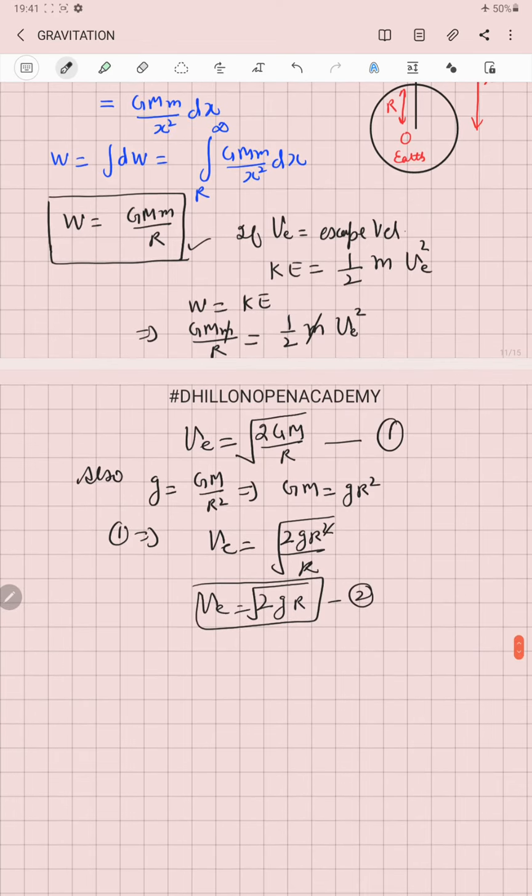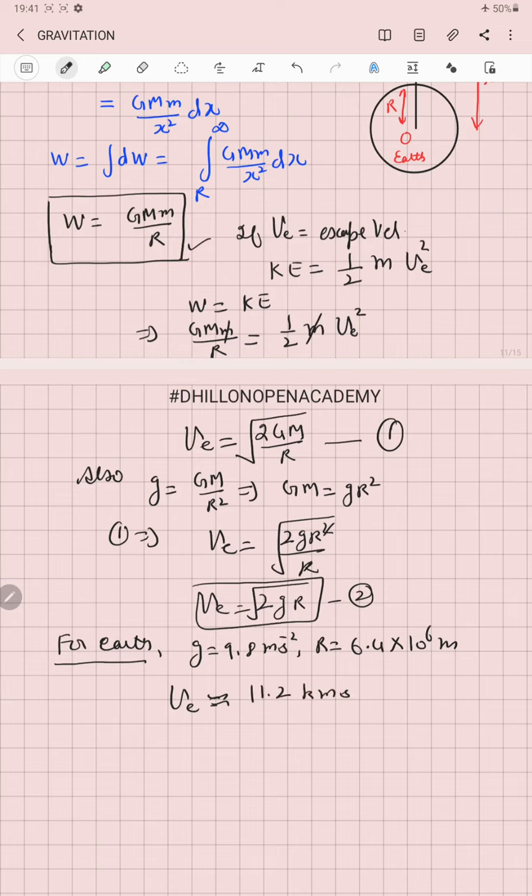So if we substitute the value of acceleration due to gravity, that is 9.8 meter per second square, and the radius of the earth, 6.4 into 10 to the power 6 meter, and solve equation number 2 for earth, the escape velocity approximately comes out to be equal to 11.2 kilometer per second.